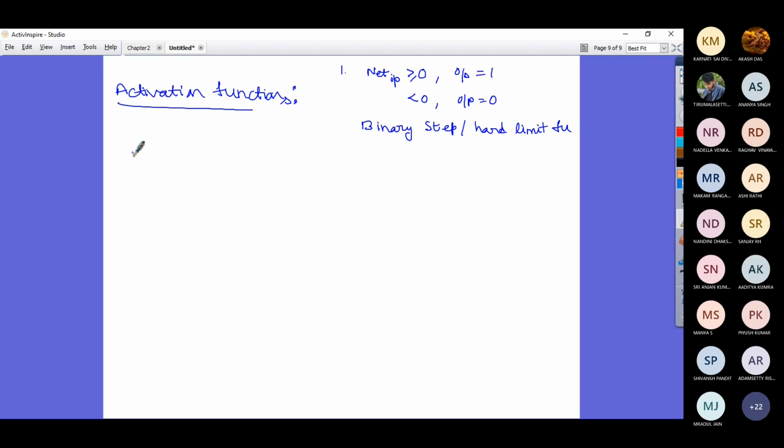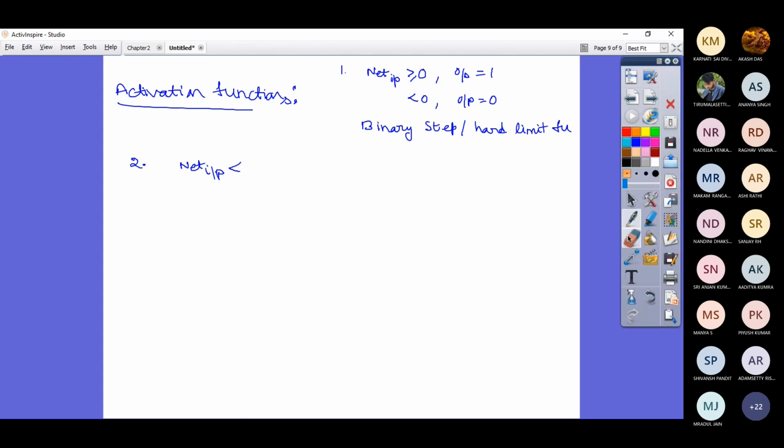Then you have another activation function which says, let us go with only one notation first.